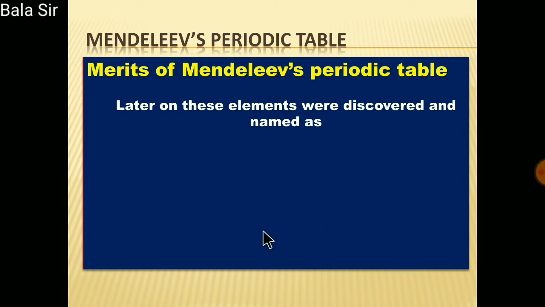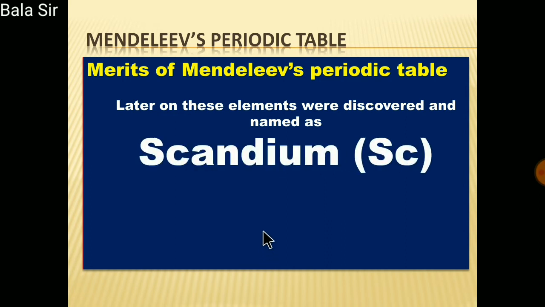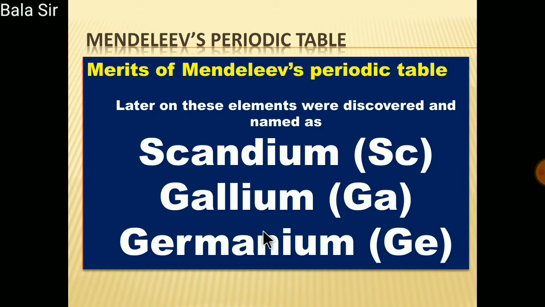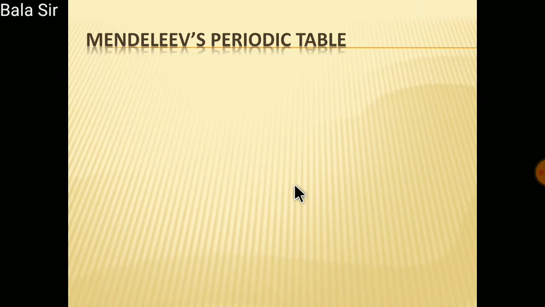Later on, these elements were discovered and named as scandium, gallium and germanium. In place of Eka boron, scandium; in place of Eka aluminium, gallium; in place of Eka silicon, germanium. The properties of these elements matched well with those predicted by Mendeleev. Due to this success, all were convinced about the importance of Mendeleev's periodic table, and this method of classification of elements was accepted immediately.